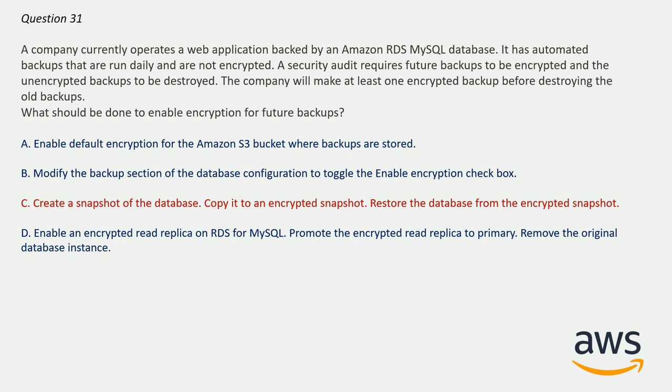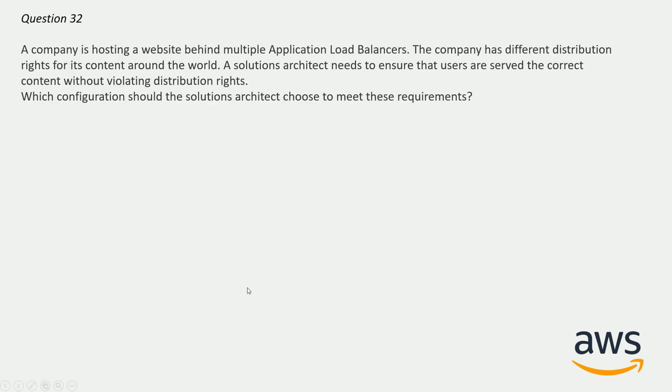Because you can only encrypt an Amazon RDS DB instance when you create it, and not after the DB instance is created. So here option C will be correct. And now question number 32. A company is hosting a website behind multiple application load balancers. The company has different distribution rights for its content around the world. A solution architect needs to ensure that users are served correct content without violating distribution rights. Which configuration should the solution architect choose to meet these requirements?